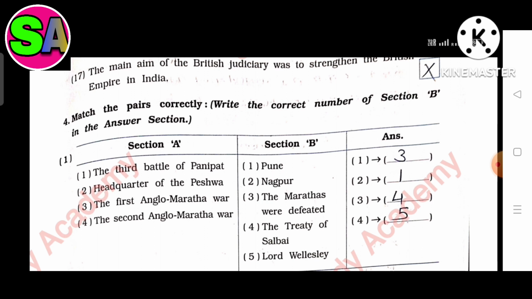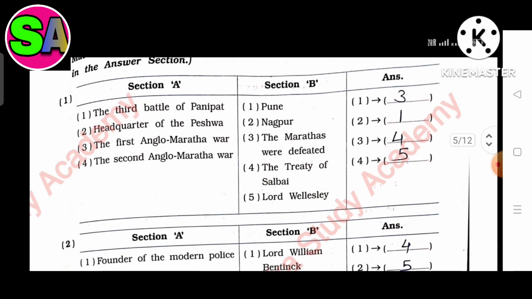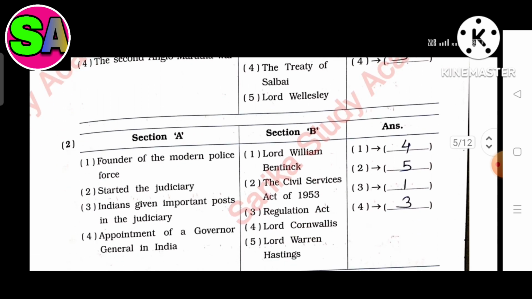Question 4. Match the pair correctly. Section A, B and answer. First, the Third Battle of Panipat. The answer is third, the Marathas were defeated. Second, headquarters of the Peshwa. The answer is first, Pune. Third, the First Anglo-Maratha War. The answer is fourth, the Treaty of Salbai. Fourth, the Second Anglo-Maratha War. The answer is fifth, Lord Wellesley.